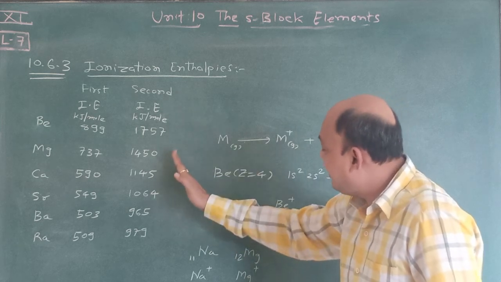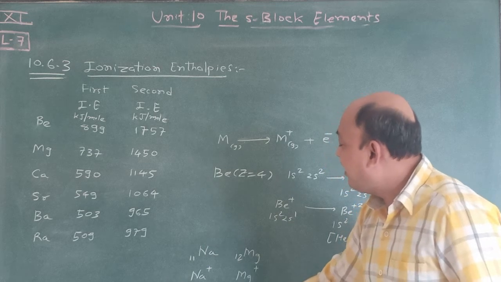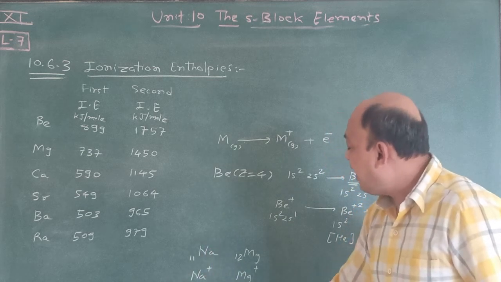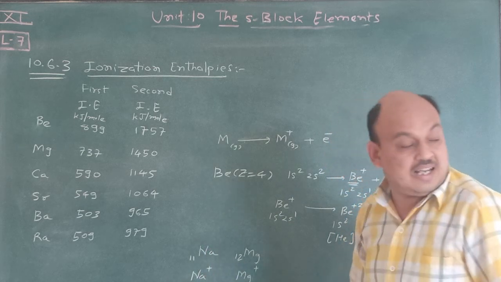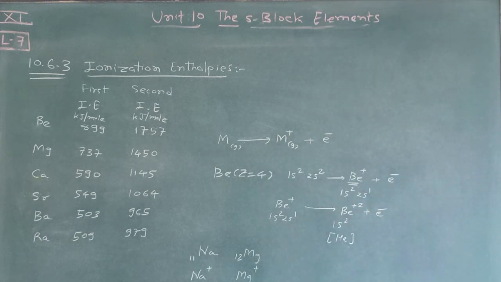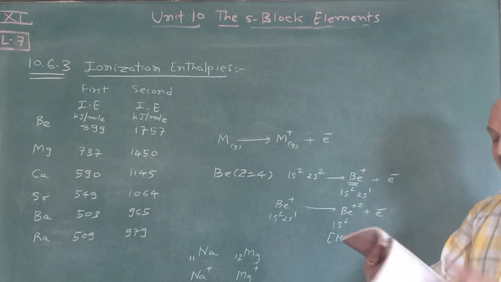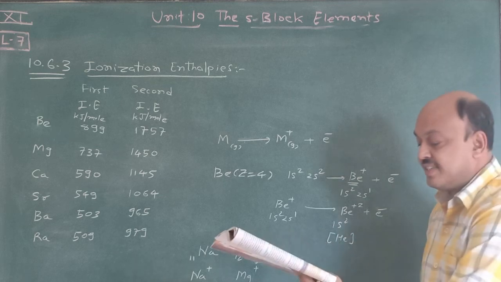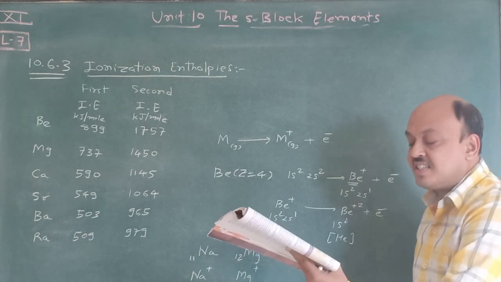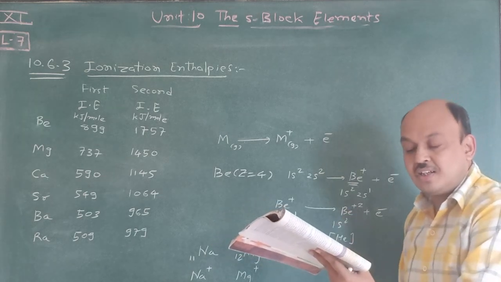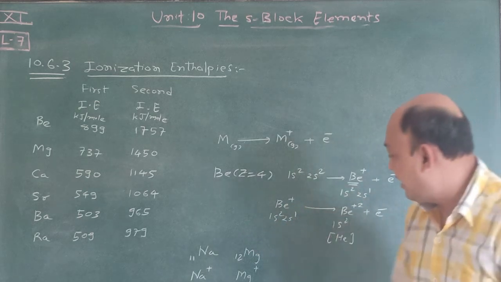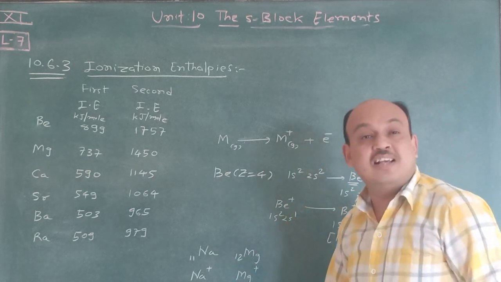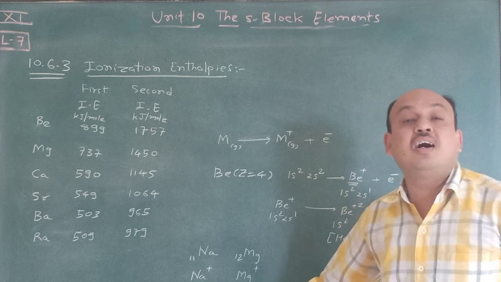Whatever the energy change is, one sentence is written here about alkaline earth metals and alkali metals. Just read that sentence, it is very easy: the second ionization enthalpy values of alkaline earth metals are smaller as compared to alkali metals.